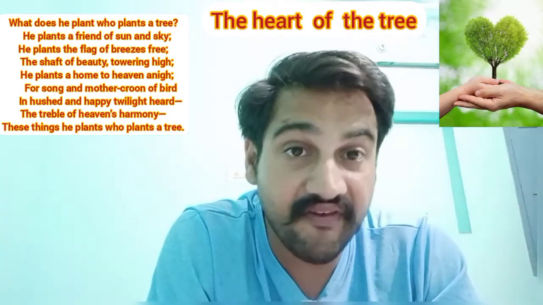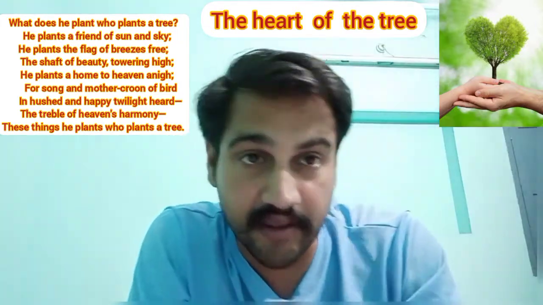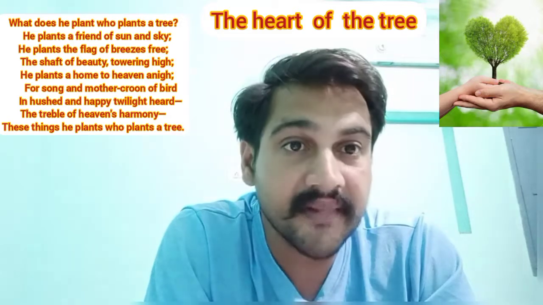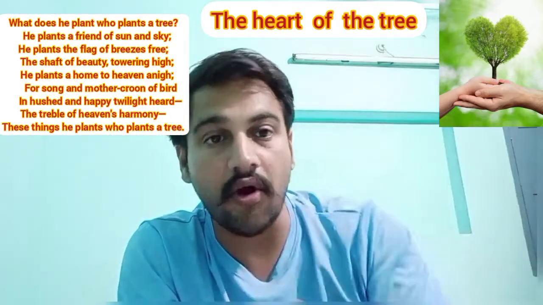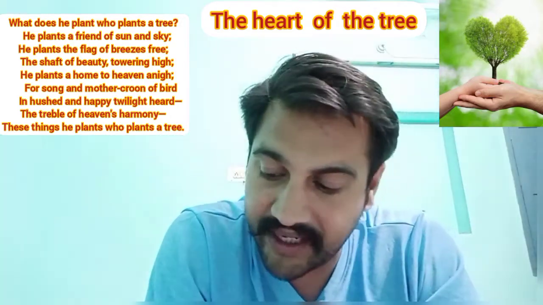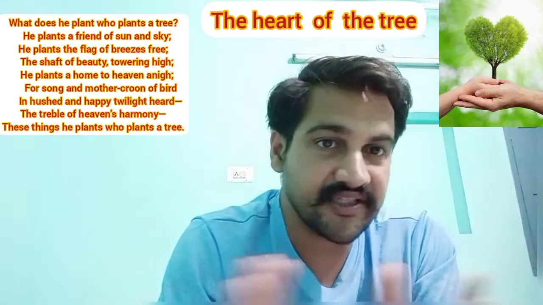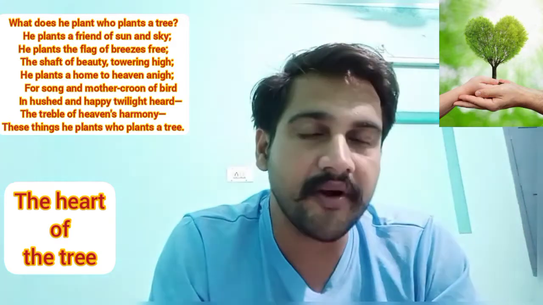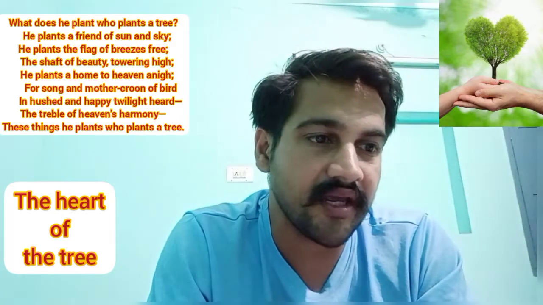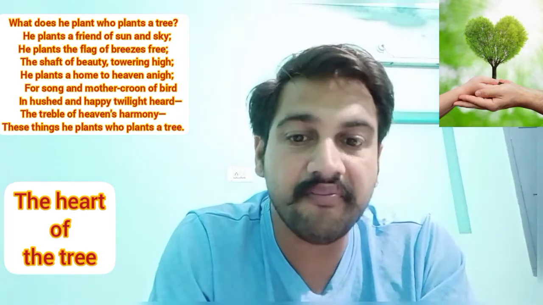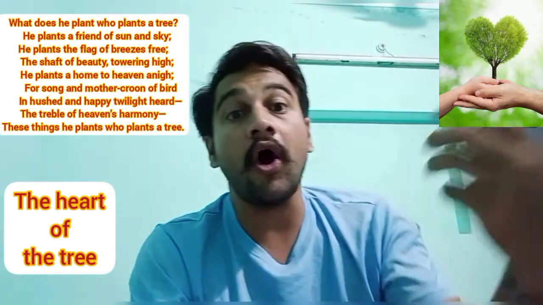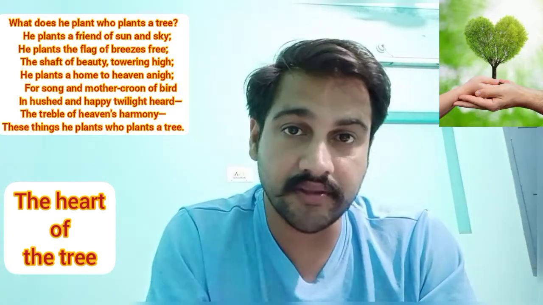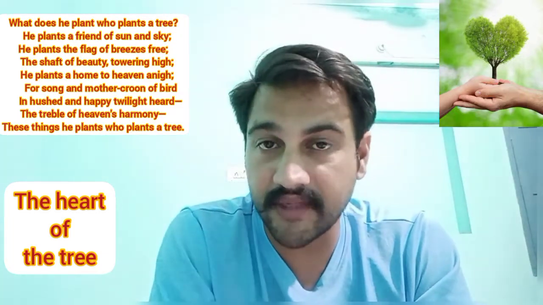We know the flag is bound to the pole, that is why it stands tall. In my point of view, a flag is considered a thing of pride and honor. In the same way the tree has been given that honor, because it provides a lot of things to human beings. That is why it is important.